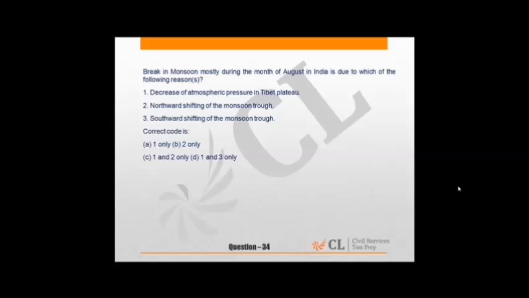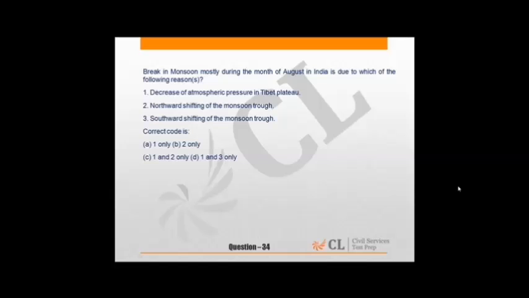Then 34 is about geography, about monsoon. In physical geography, the monsoon climate, you should be very thorough with the monsoon and the climate, because many times we see that 2 to 3 questions can come in a single paper in UPSC. So conceptual clarity about how the monsoon starts, which are the areas where the effect is felt more,